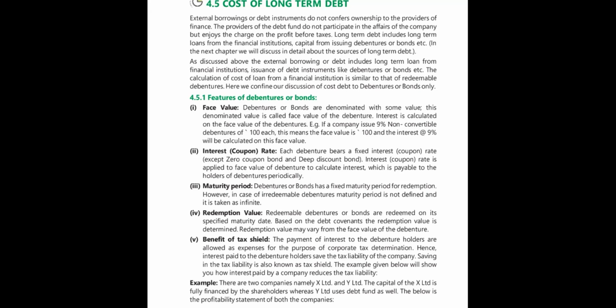Coupon rate means a fixed rate, like 9% on the debenture. Even if the company is making more profit, you cannot claim more interest from the company. Or even if the company is making a loss, it cannot tell you that it is making a loss, so it will not pay the debenture at the same interest rate. You have given a loan to the company, so you are liable to get the interest at a fixed rate.